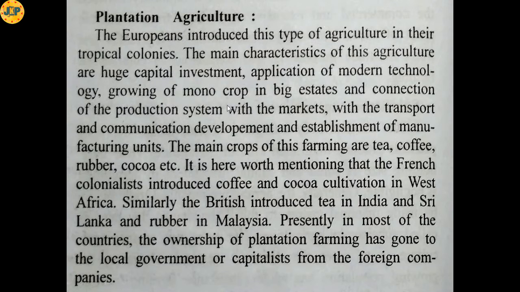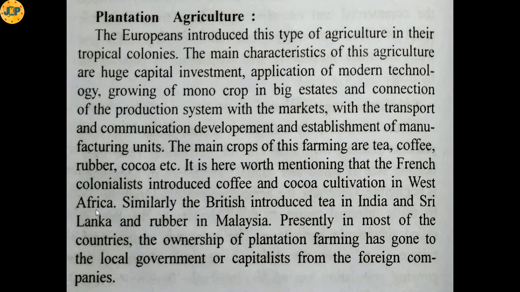It is worth mentioning here that the French colonialists introduced coffee and cocoa cultivation in West Africa. So for the first time, the cultivation of cocoa and coffee was introduced by the French in the west part of Africa. Similarly, the British introduced tea in India and Sri Lanka and rubber in Malaysia. So in India, tea was introduced by the British, even in Sri Lanka too. And rubber was introduced by the British in Malaysia.